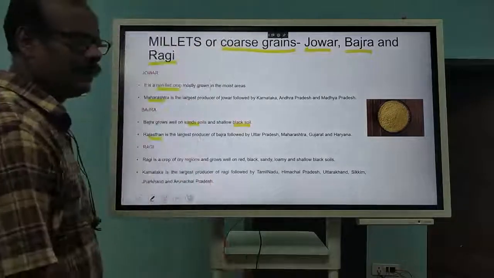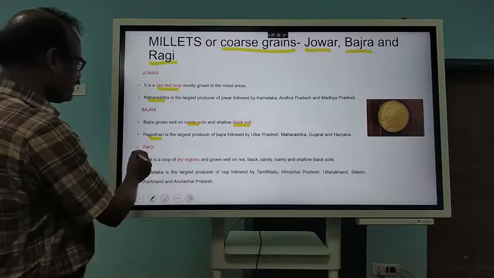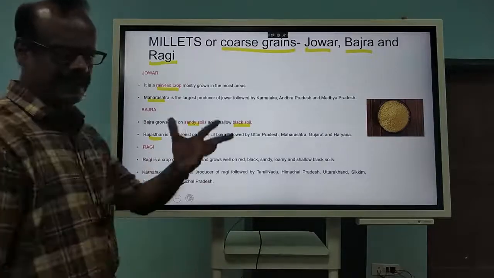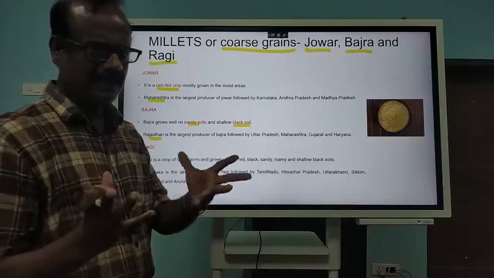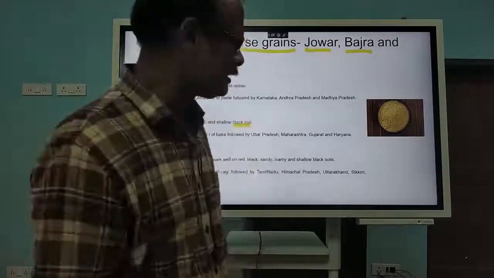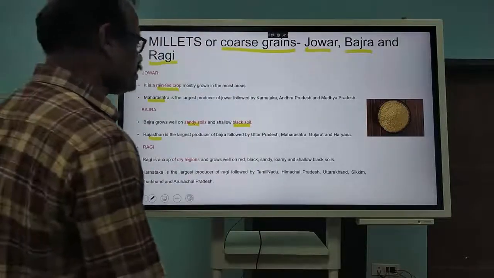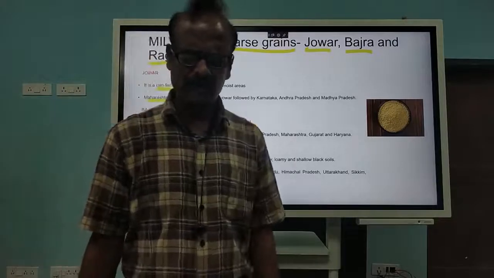Another thing we see is ragi. It is grown in Karnataka, and our people consume ragi as a breakfast item. It is very nutritious, and it is used as a food crop, no doubt in that.